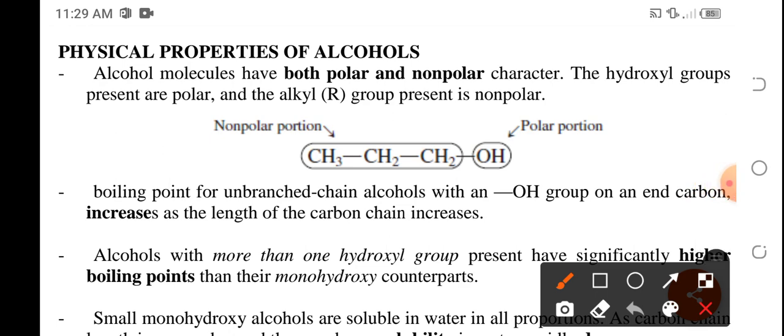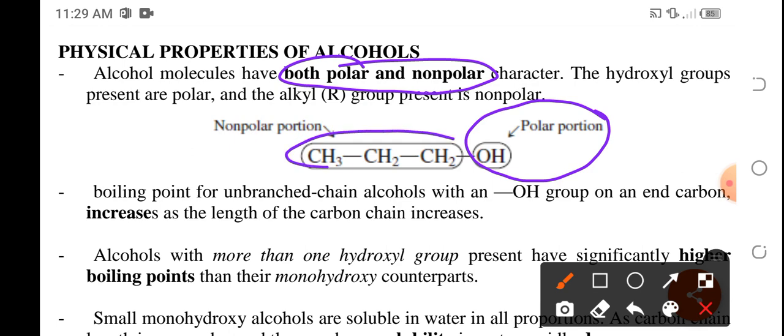For the physical properties of alcohol, according to its structure, it is both polar and non-polar. Polar part niya yung hydroxyl group, and the series of carbon atoms is eventually the non-polar group. Okay, so the boiling point of the unbranched alcohol with hydroxyl group on the end of the carbon usually increases as the length of the carbon chain increases.